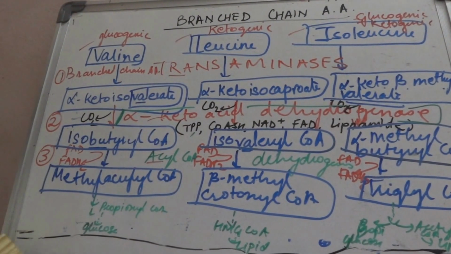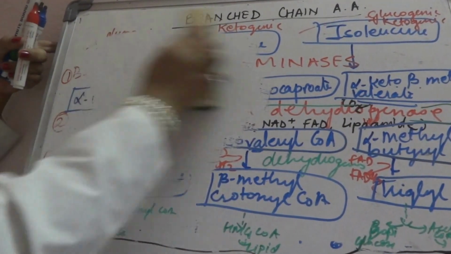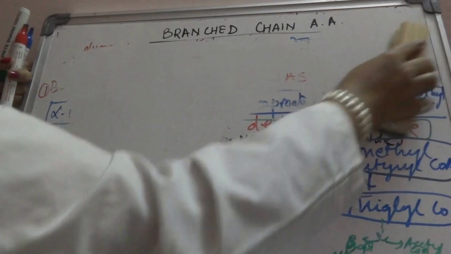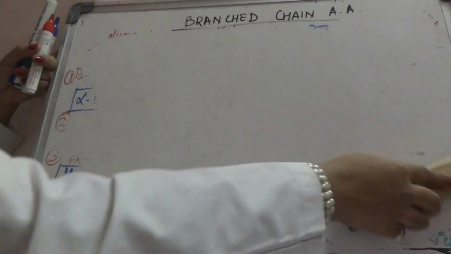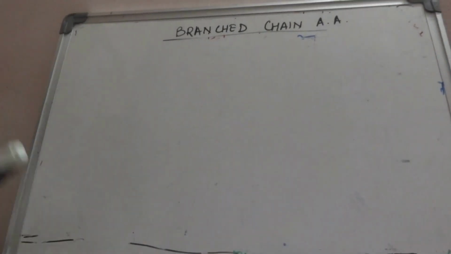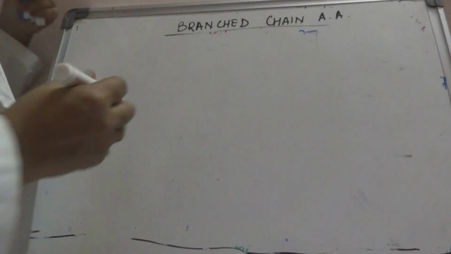Okay. So this is the cycle. Now we come to maple syrup urine disease. How many glucogenic ketogenic amino acids are there? I have discussed initially also, that is PITT: phenylalanine, isoleucine, tyrosine and tryptophan. So these are the glucogenic plus ketogenic amino acids, and leucine is the only purely ketogenic amino acid.